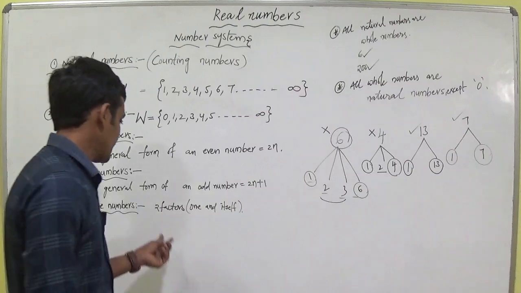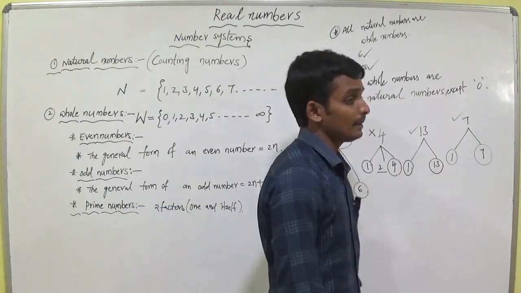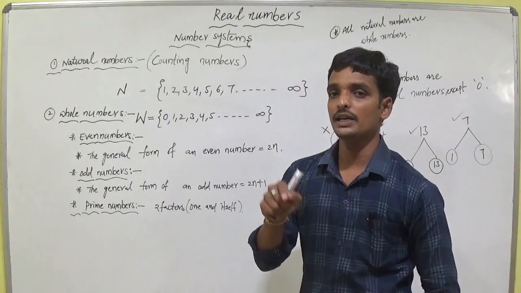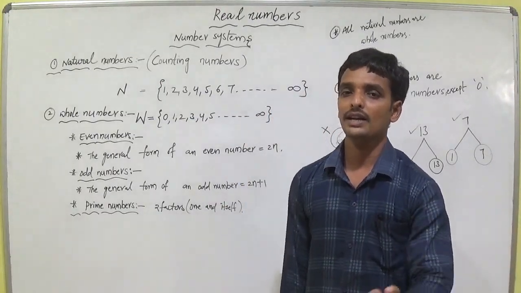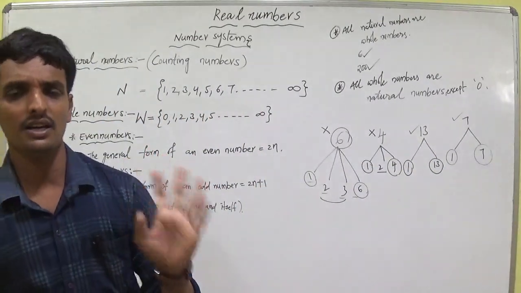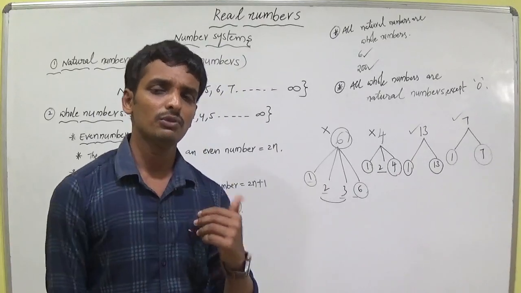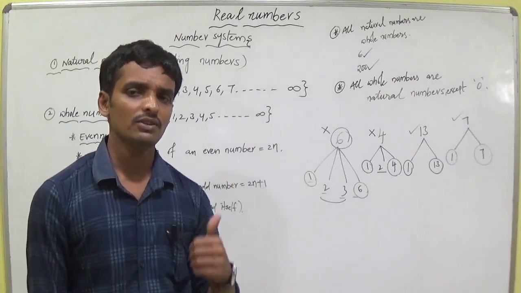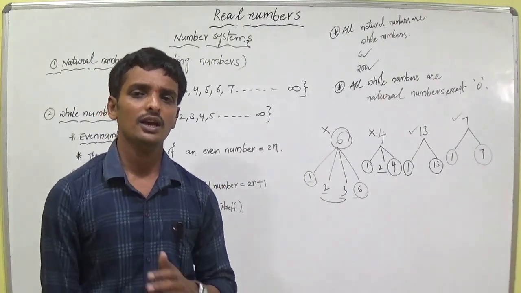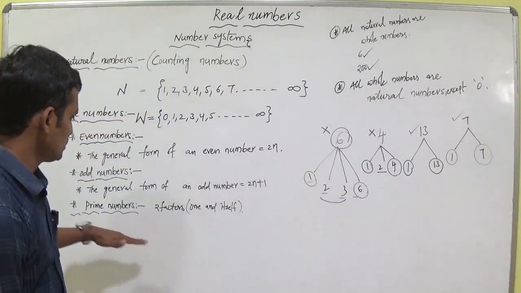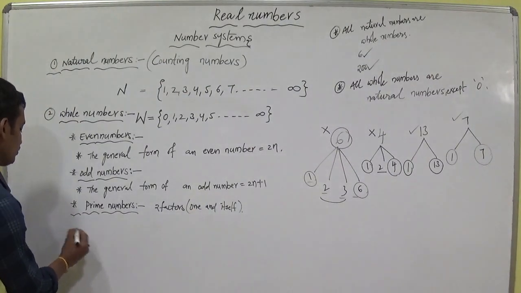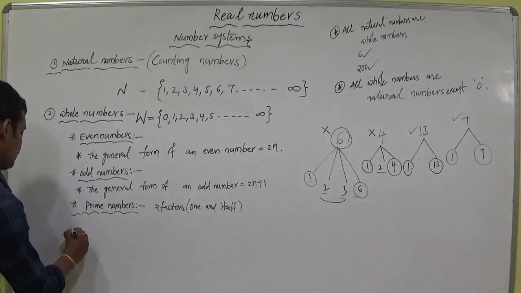Be careful, students. Write the definition of a prime number: the number which has only two factors, within brackets 1 and itself, is called a prime number. Write some examples of prime numbers in your own way: 2, 3, 5, 7, 11, 13, 17, 19, 23, 29, 31, 37, 41, 43, 47, 53, 59 and so on. After the definition and example, write like this: the prime numbers